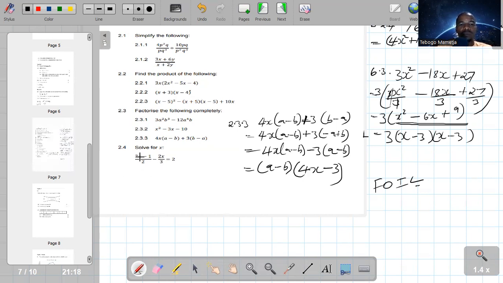Guys, I said when you multiply fractions and expressions which involve fractions, you can simply look out for the LCM. You can use the LCM method. So this is 2 over 1, which is going to be 6. Then you take that 6, so this is 6 into the whole fraction: 3x over 1 minus 1 over 2 minus 6 into 2x over 3 is equals to 6 into 2 over 1.